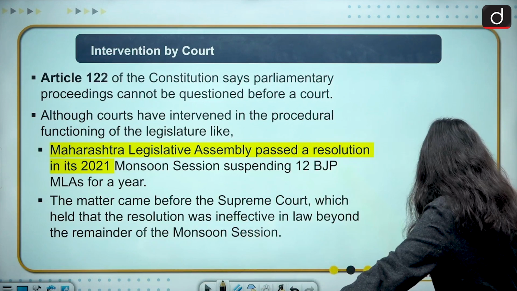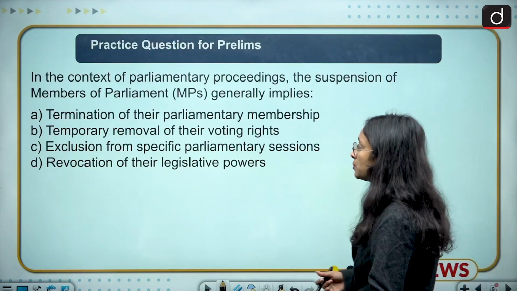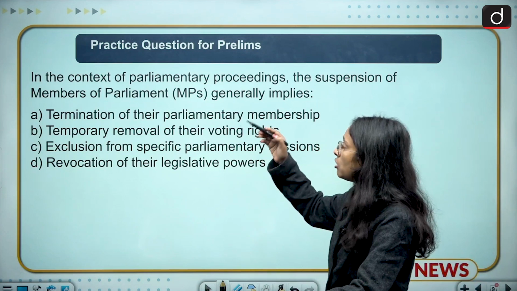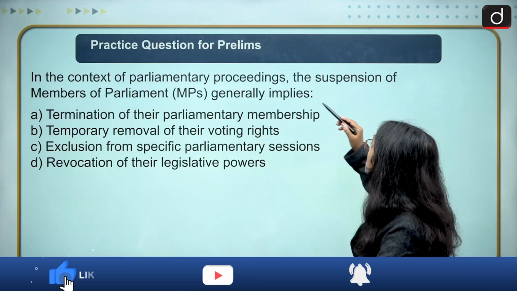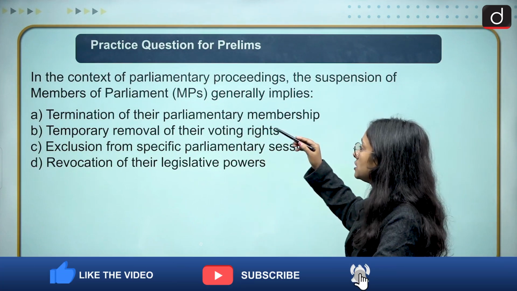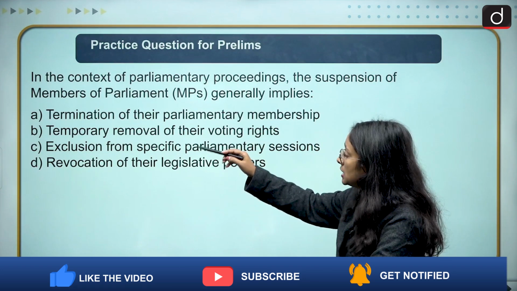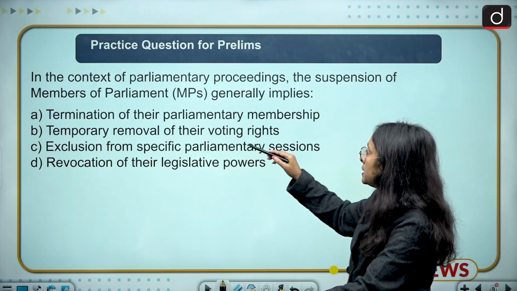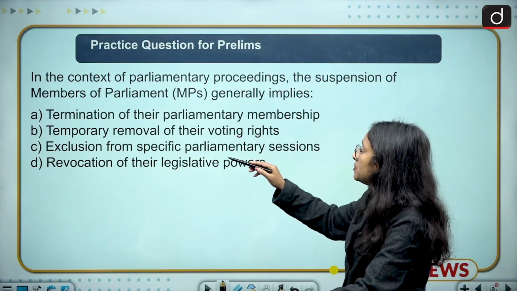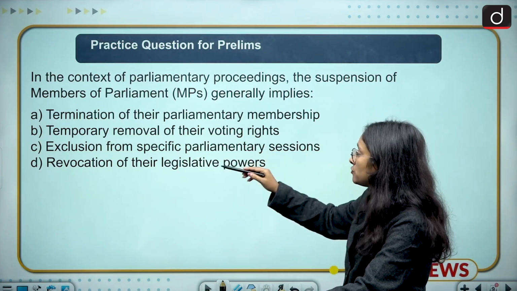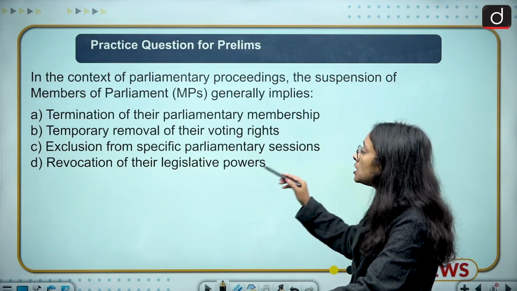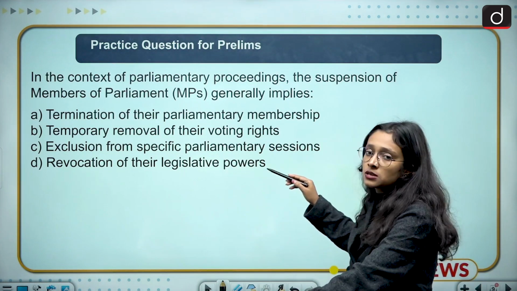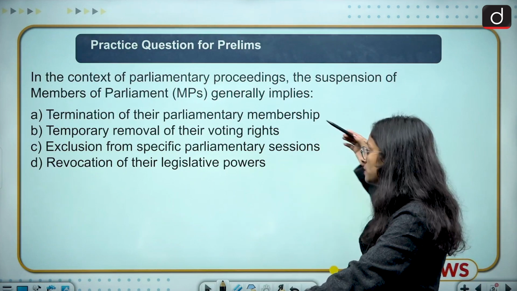So moving towards the next slide, which is the practice question for prelims, and the question is, in the context of parliamentary proceeding, the suspension of the members of parliament generally employs. And here we have options. The first option is termination of their parliamentary membership, temporary removal of their voting rights, exclusion from specific parliamentary sessions, revocation of their legislative powers. So you have to answer in the comment section.